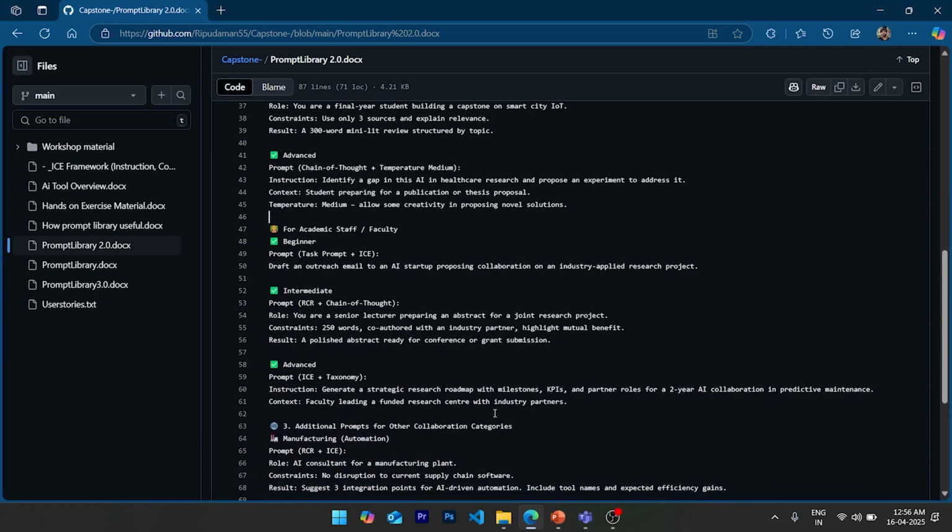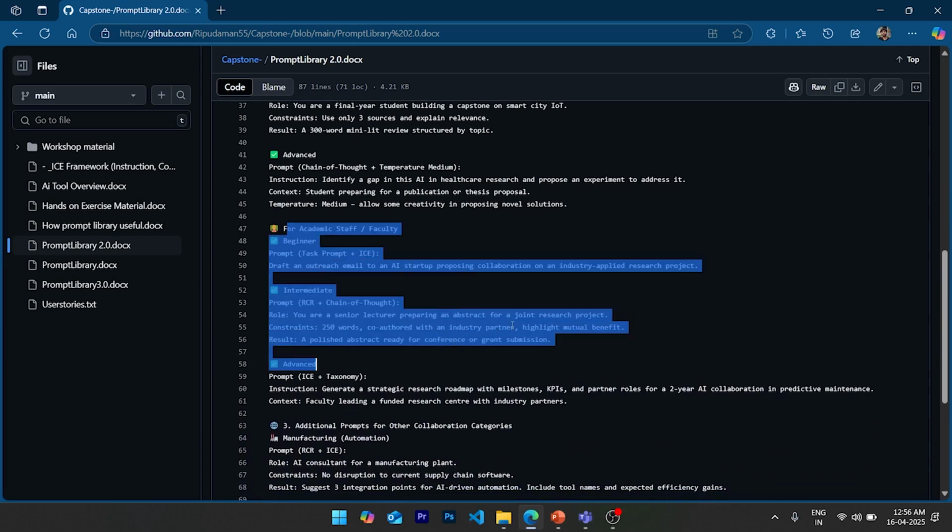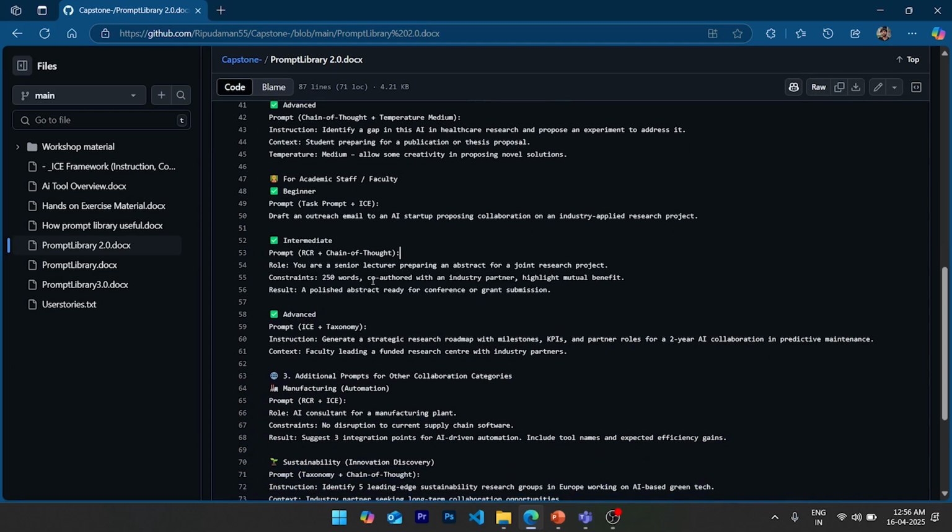Then there is academic stuff and validity. For the same, I have used the advanced, intermediate, and beginner levels. In advanced, we are giving a little more context and things like generate a strategic research roadmap with milestones, KPIs, and partner resources. In intermediate, we can also give a user story: I am a senior lecturer, I need to prepare this for a particular task, give me 250 words of summarized text. And in beginner, just give me a cold email, just like that, for academic stuff.